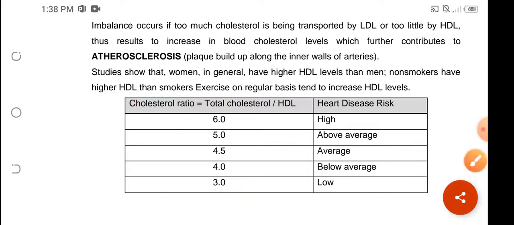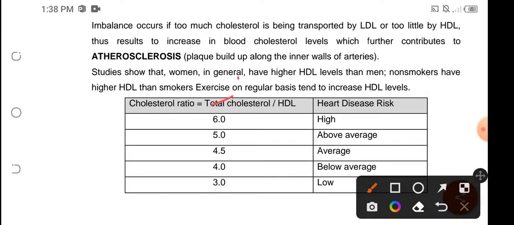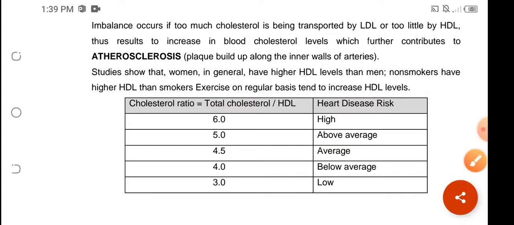However, if, say for example, the total cholesterol is 150, and then the HDL is very low, which is 30. Okay, so therefore the cholesterol ratio will be 5, and you are above average risk of having heart disease. So kailangan i-increase natin yung HDL natin so as to prevent of having a risk of this heart disease. Okay?